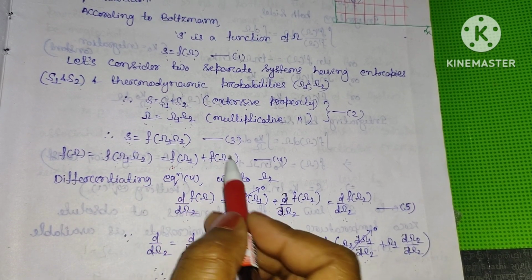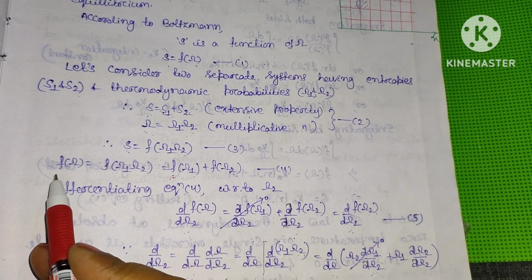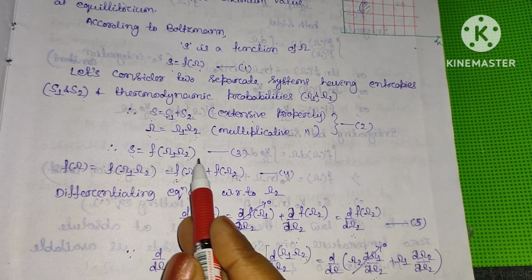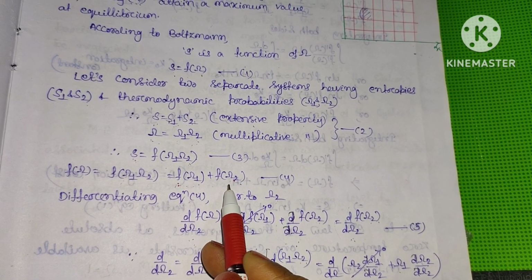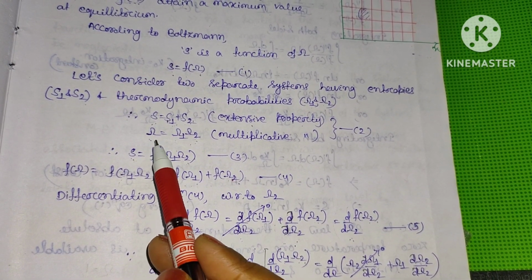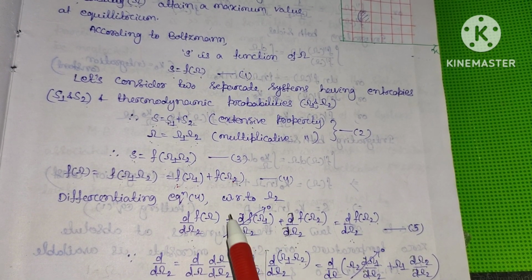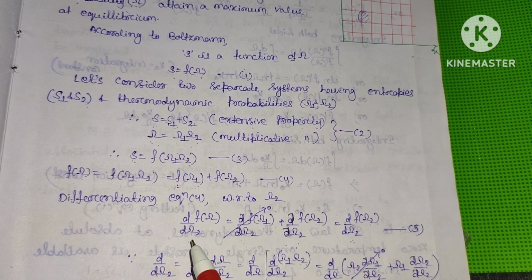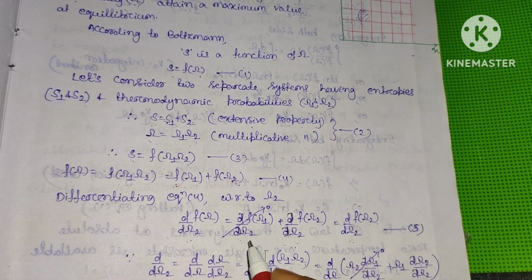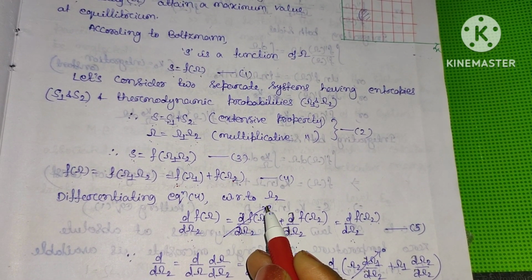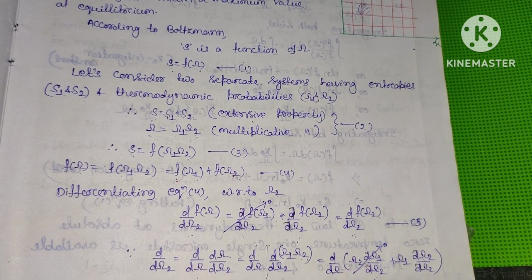So differentiating this equation with respect to omega 2, we get d by d omega 2 of f of omega will be equal to d by d omega 2 of f of omega 1 plus d by d omega 2 of f of omega 2. Clear? Since omega is a function of omega 1 and omega 2, there is more than one variable, so we have to consider the partial derivative, that is dou by dou omega 2. Here, this is a function of omega 1 and we differentiate with respect to omega 2, so the first term goes to 0, and the remaining term will be d by d omega 2 of f of omega 2.